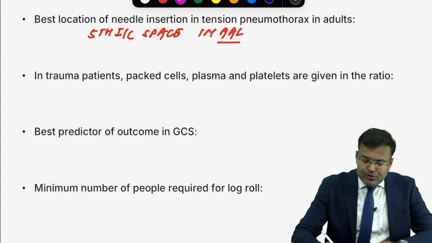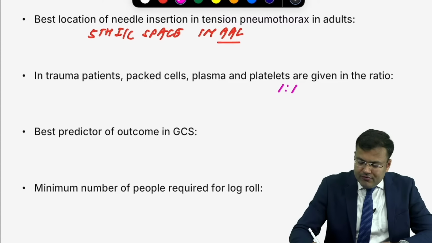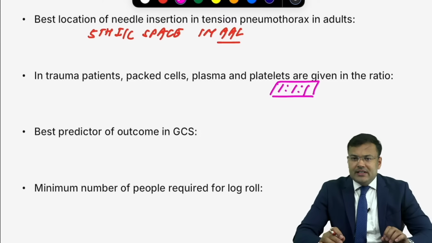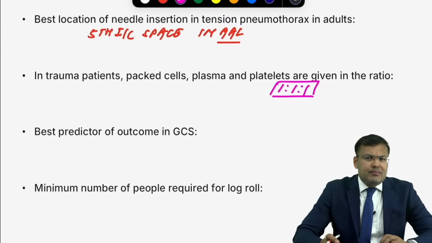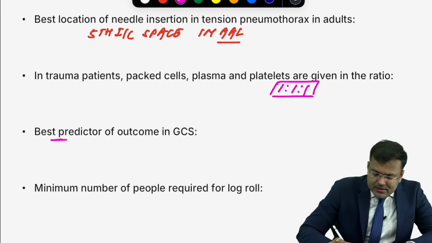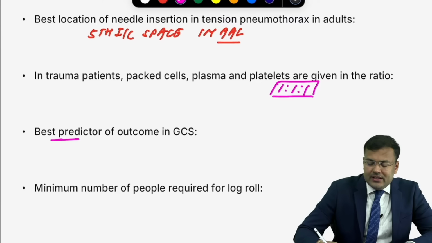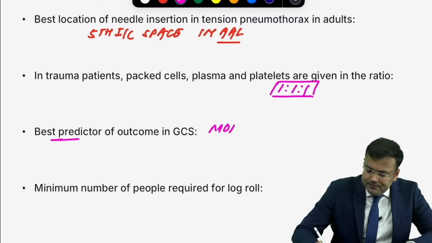Trauma transfusion protocol. All these are given in the ratio of 1:1:1. What are the components of GCS? EVM: eye opening, verbal response, best motor response. So what is the best predictor of outcome in GCS? Motor response. It is motor response. Easy.